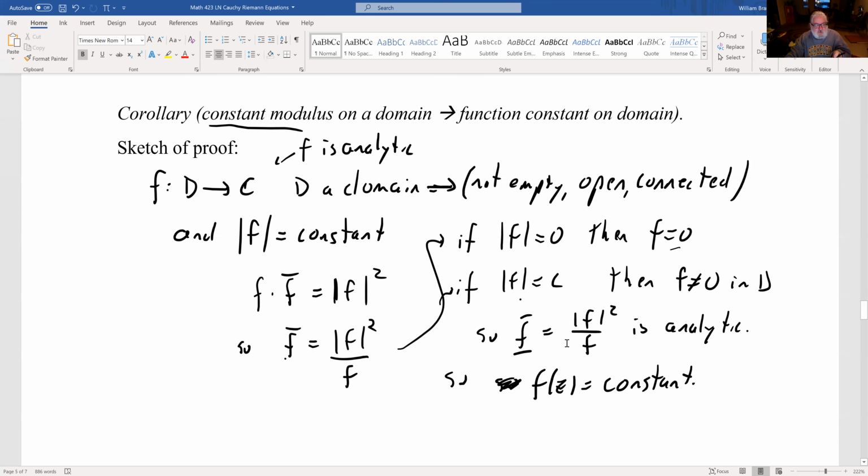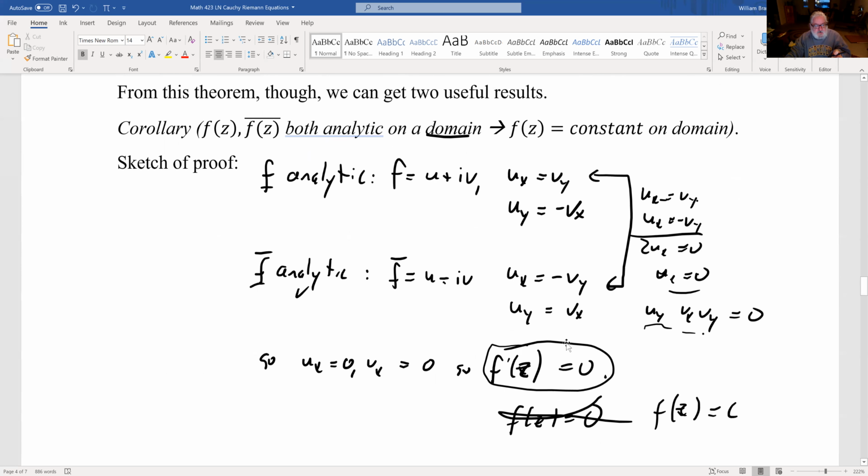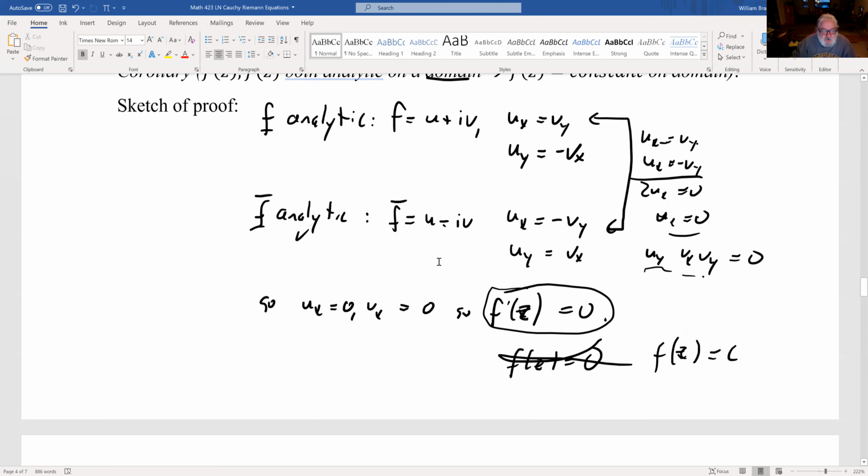So you can see in this corollary and in this corollary that not all functions on the plane can be parts of an analytic function, right? If f and f bar are both parts of an analytic function, then f plus f bar is 2u, and that should also be an analytic function, but it's not, it's just strictly real.